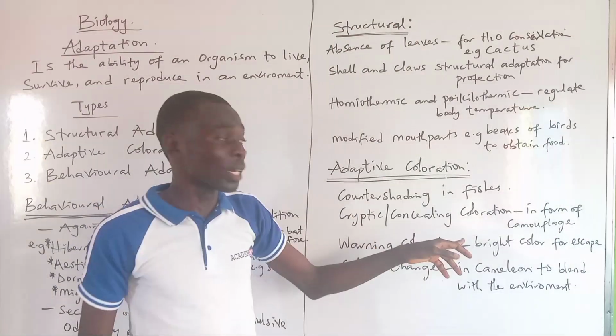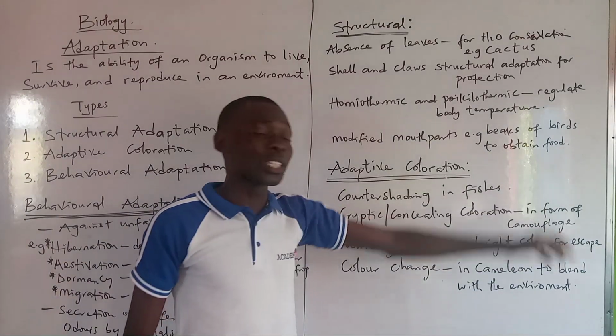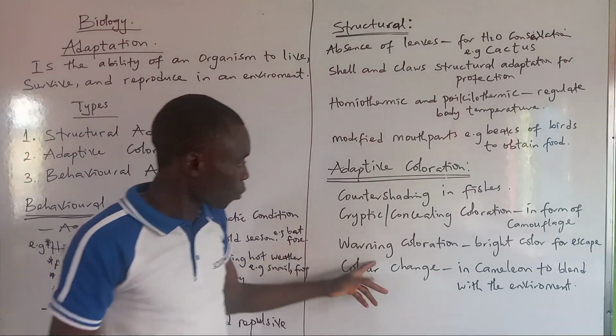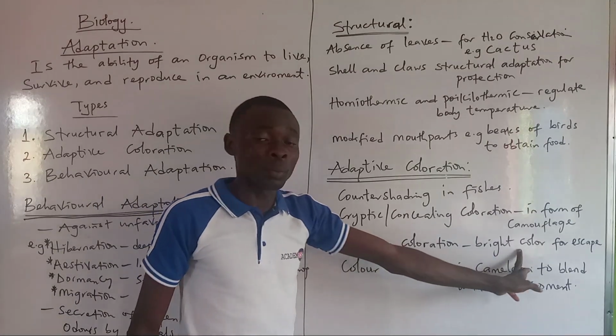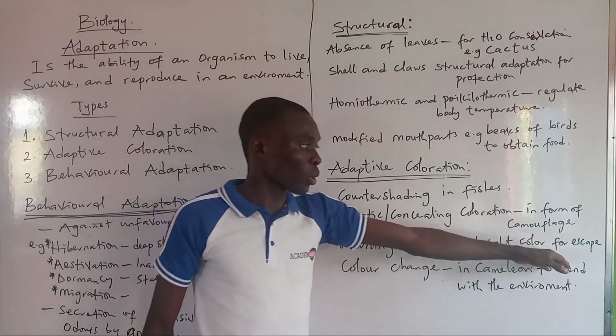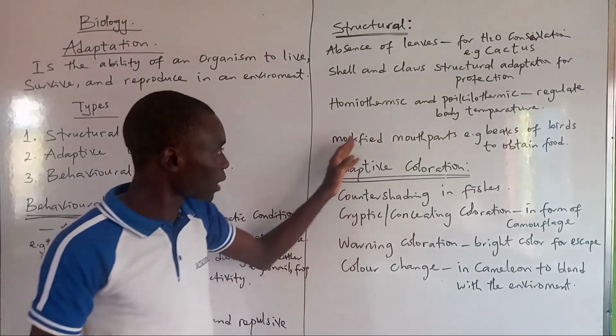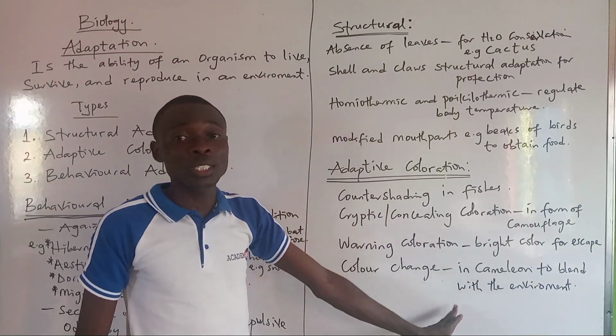Cryptic, or we call it concealing coloration. That is a form of camouflage that we see in some animals. Warning coloration as well, yes. Some animals possess bright color in order to escape their predators. Lastly, under adaptive coloration, there is color change.